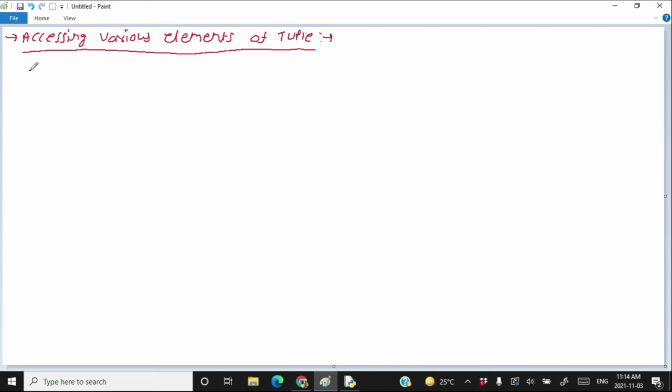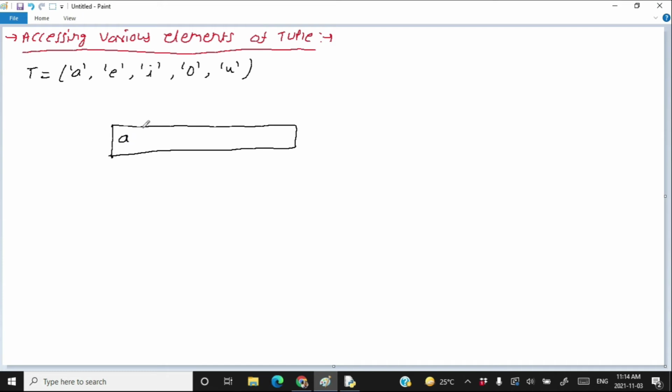So if I create a tuple like t is equal to a, e, i, o, u, if you create a tuple like this, it is going to create a tuple in memory having 5 elements: a, e, i, o, u.